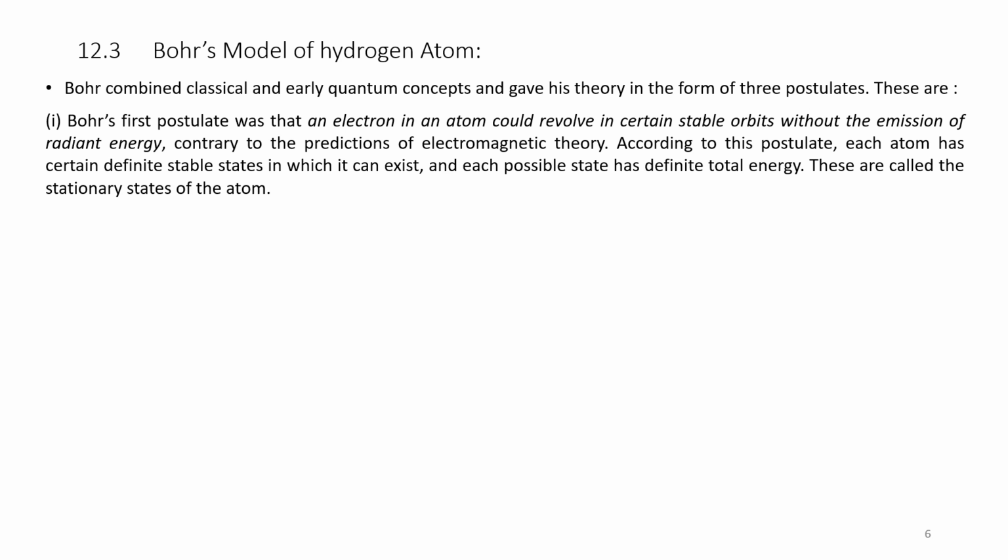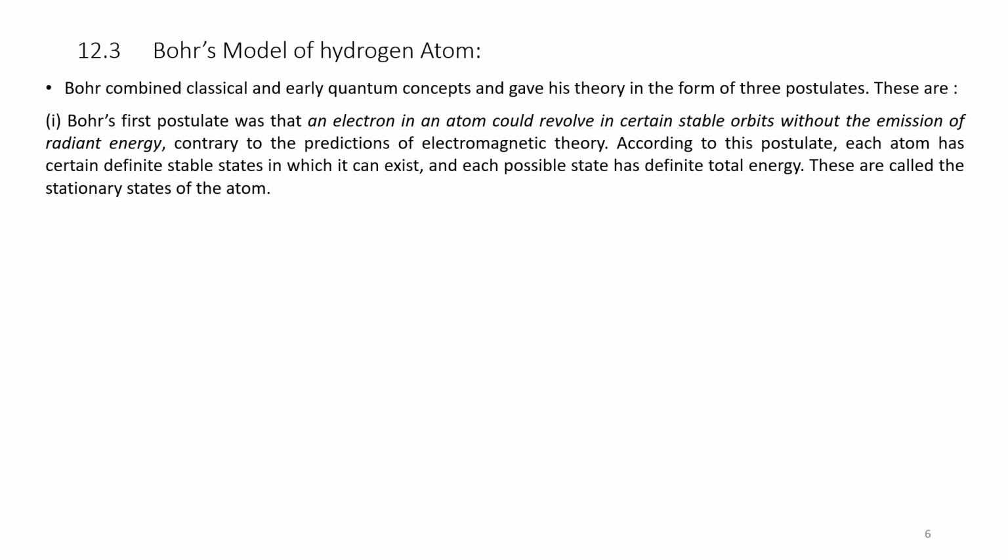of radiant energy, contrary to predictions of electromagnetic theory. That means earlier they had predicted that electrons are accelerating and going, and ultimately it should fall and dash against the nucleus. But Bohr's postulate was that an electron in an atom could revolve in certain stable orbits without the emission of radiant energy, contrary to the predictions of electromagnetic theory.